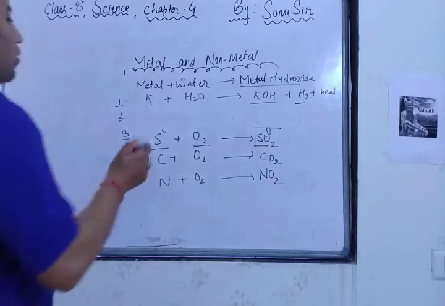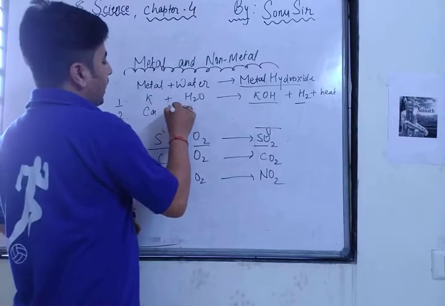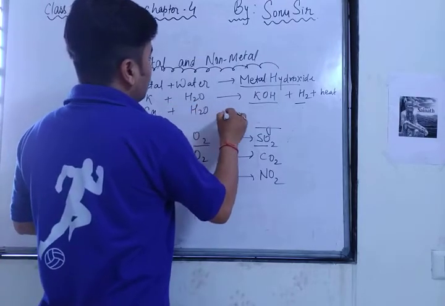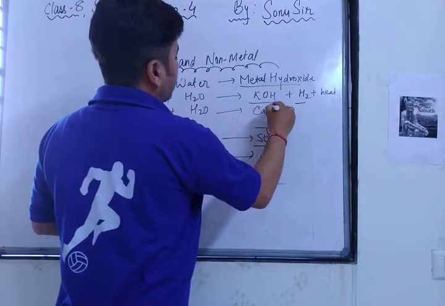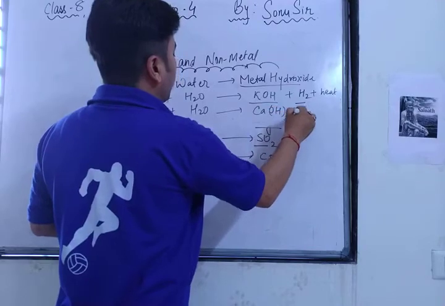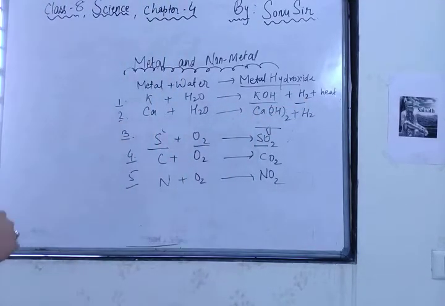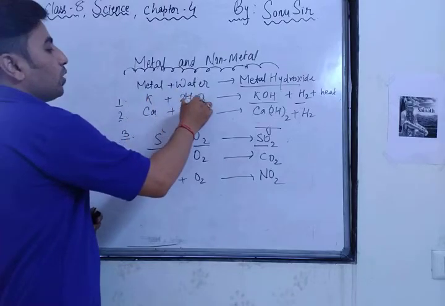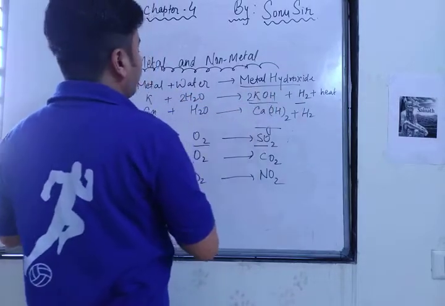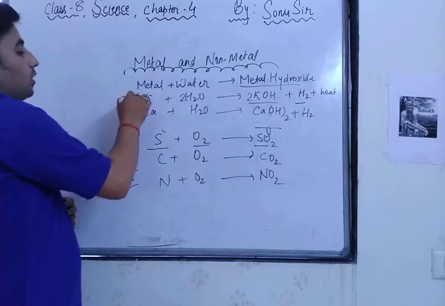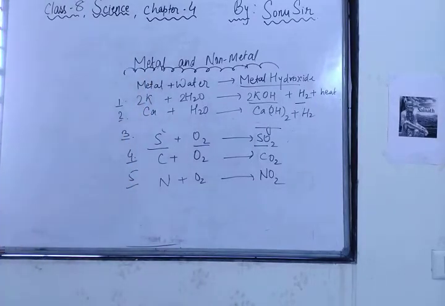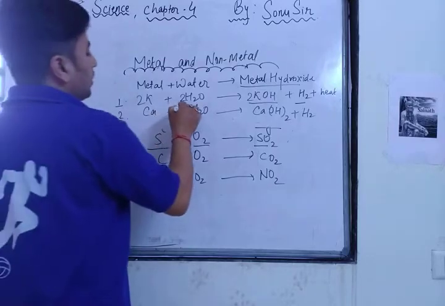Now you can take any other. As for example, if I talk about calcium, when calcium reacts with water, it gives you calcium hydroxide plus hydrogen gas. If you want to balance the reaction, here there will be 2H2O, so total 2 plus 2 here. This is your balanced reaction. Now here you can see Ca plus H2O is equal to Ca(OH)2 plus H2. If you want to balance the reaction, this is what you have to do.